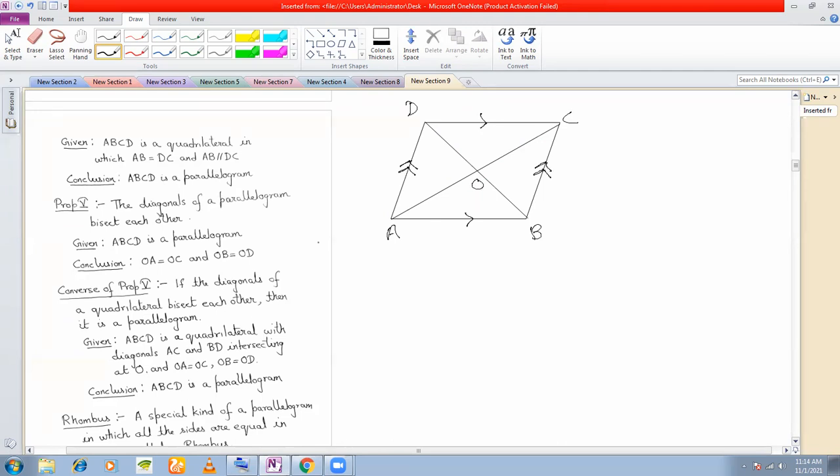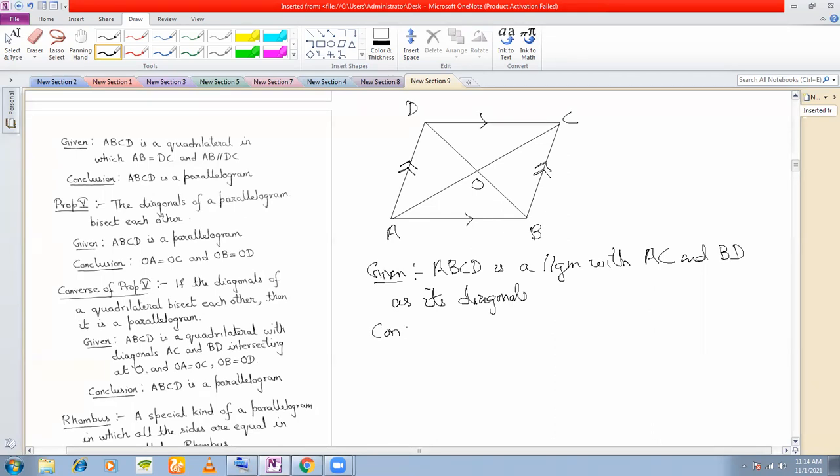If I call this point O, so if I give you ABCD is a parallelogram with AC and BD as its diagonals, what can you conclude?